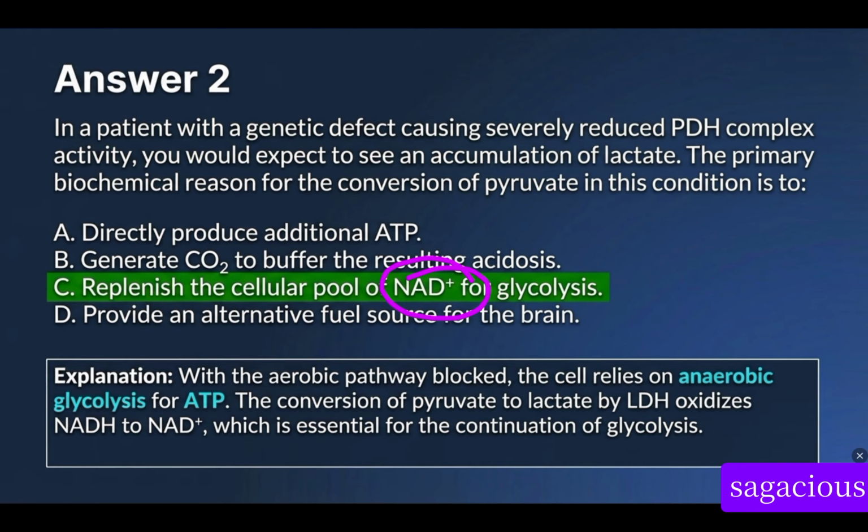So be careful, the questions are tricky. So with the aerobic pathway blocked, the cell relies on anaerobic glycolysis for ATP. So the conversion of pyruvate to lactate by lactate dehydrogenase oxidizes NADH to NAD positive, which is essential for the continuation of glycolysis.